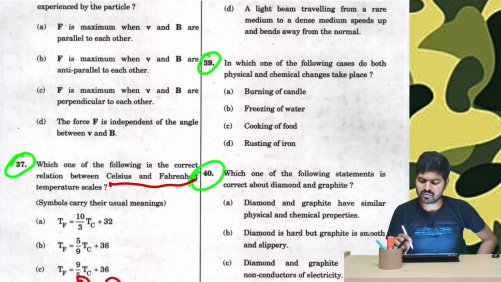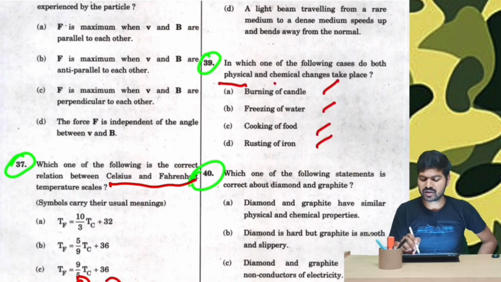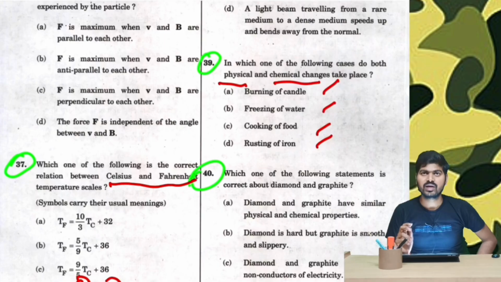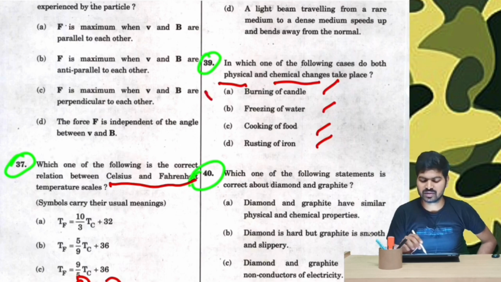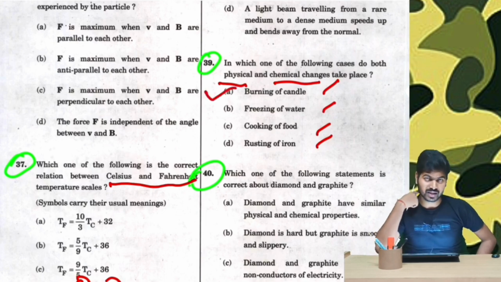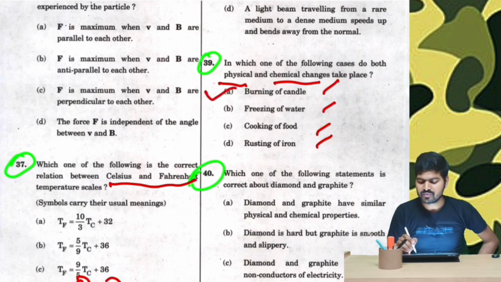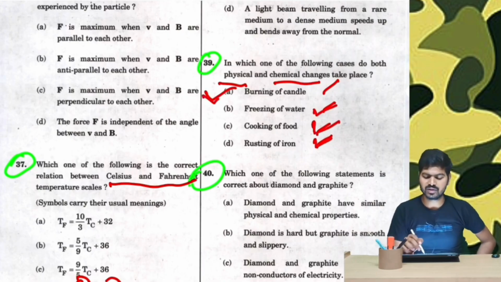Question number 39. In which one of the following cases do both physical and chemical changes take place? Now there are four particular cases: 1, 2, 3 and 4. We need to identify both physical and chemical changes taking place. Burning of a candle: burning is a chemical change, whereas melting of wax into liquid and then solidifying into wax again is a physical change. Therefore, the burning of a candle is both a physical and a chemical change. Freezing of water is simply a physical change. Cooking of food is a chemical change, whereas rusting of iron is also a chemical change. Hence, our answer is option number A.